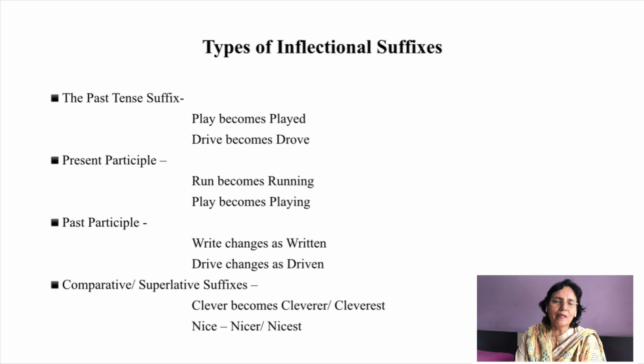Next is the past tense suffix, whereby play becomes played and drive becomes drove. Then you have the present participle, whereby a word like run becomes running, play becomes playing. And next is the past participle, whereby you have write changing into written, drive changing into driven. And the last of the 7 types is the comparative and the superlative suffixes, whereby clever becomes cleverer or cleverest, nice becomes nicer or nicest.